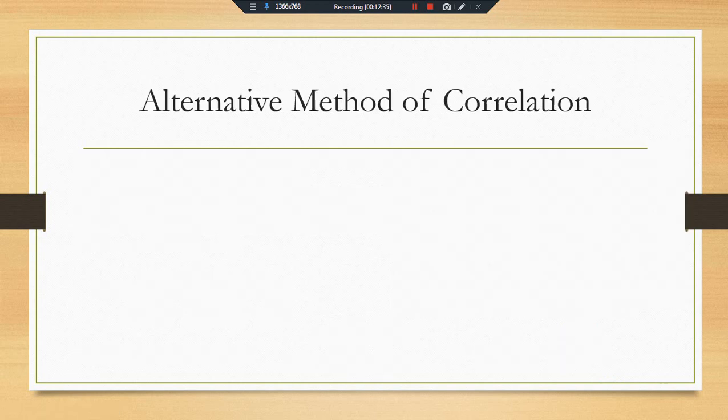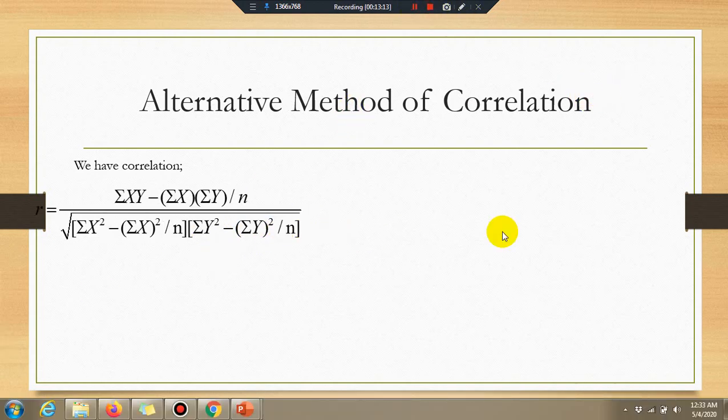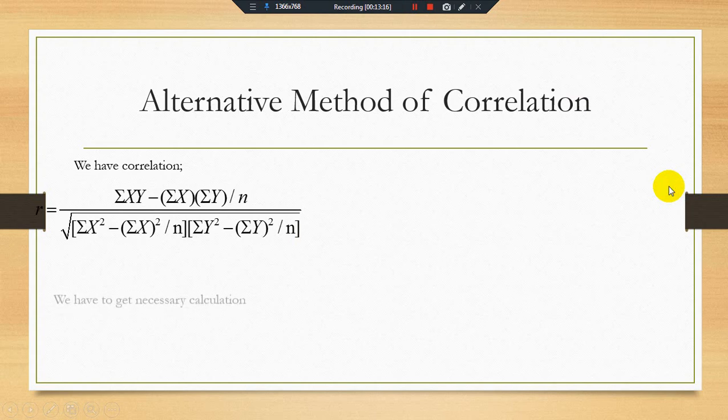Okay, there is an alternative method which I told you in the previous slides, which is normally used by students because its computational process is easier than this one. The correlation formula is summation xy minus summation x times summation y divided by n, over the square root of summation x square minus summation x whole square over n, times summation y square minus summation y whole square over n. For this formula we have to make the necessary calculations.